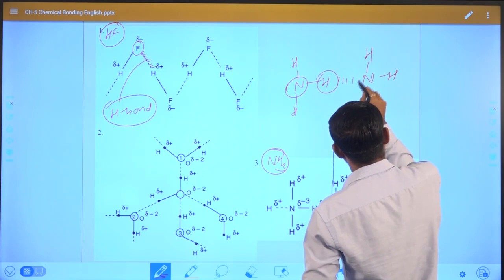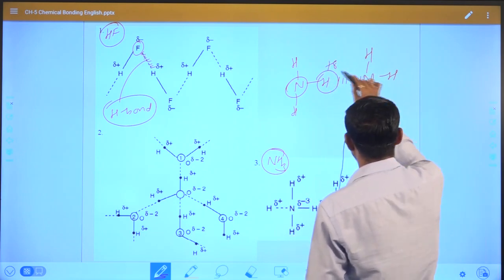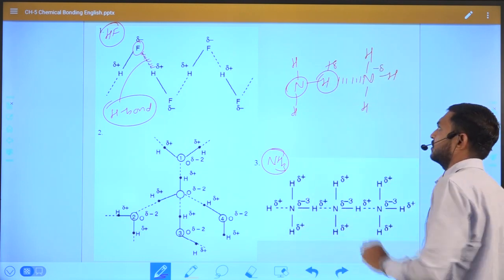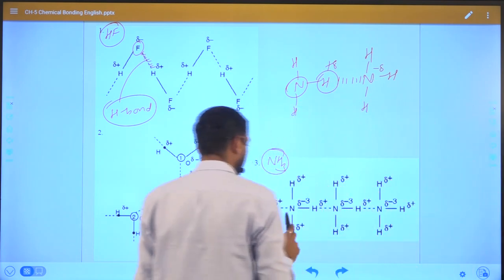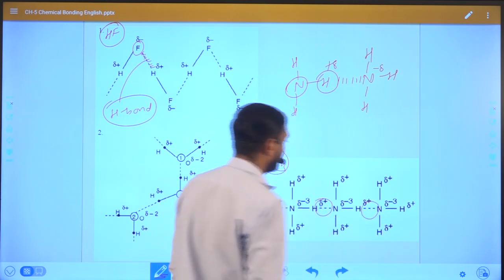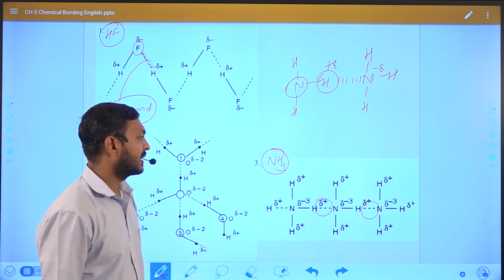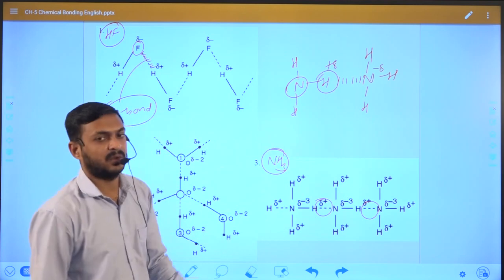In this case the hydrogen bond will form because the partial positive charge lies on the hydrogen atom and the partial negative charge lies on the nitrogen atom. So here also a hydrogen bond will form. You can see hydrogen bonds continuously forming in the ammonia molecule, or we can say hydrogen bonding in the ammonia molecule.